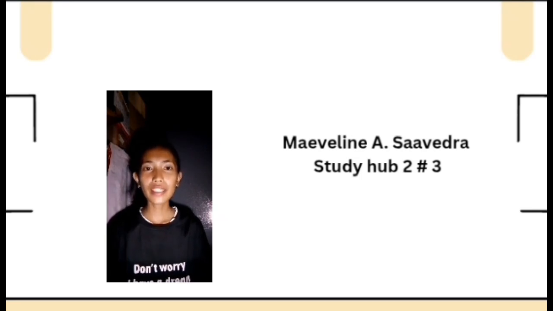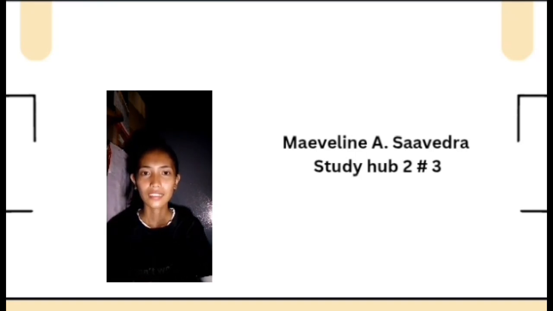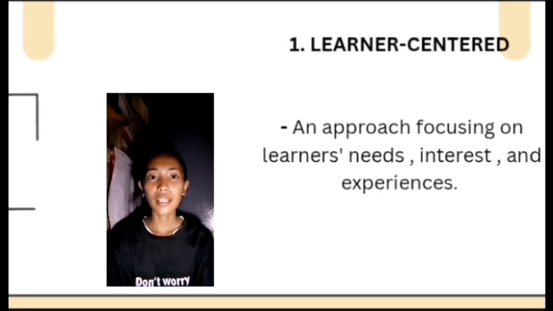Now, I'm going to discuss the 10 words that we chose that we immediately relate to learner-centered psychological principles. First, we have learner-centered, an approach focusing on learners' needs, interests, and experiences.